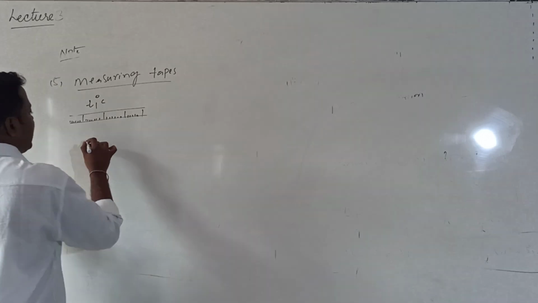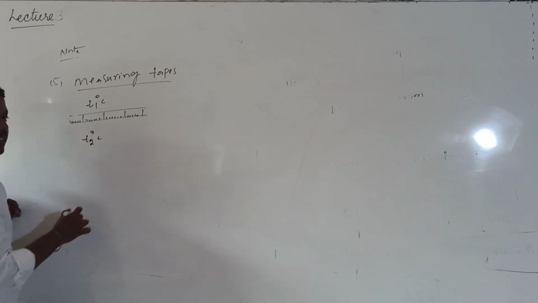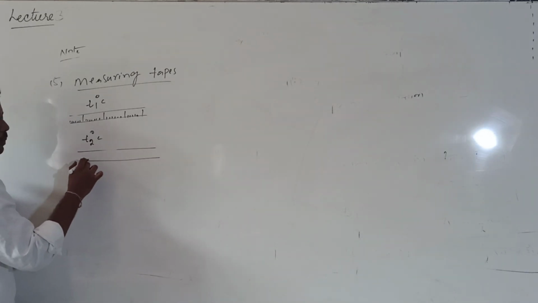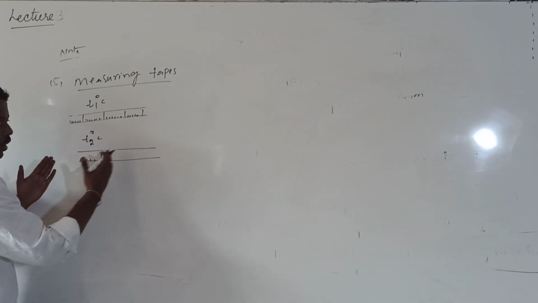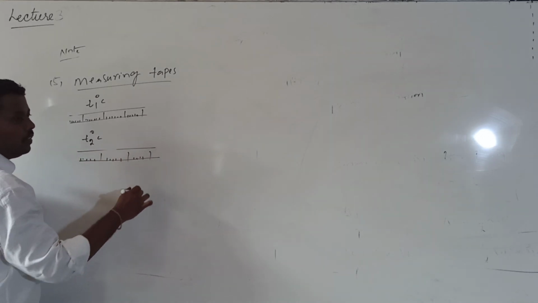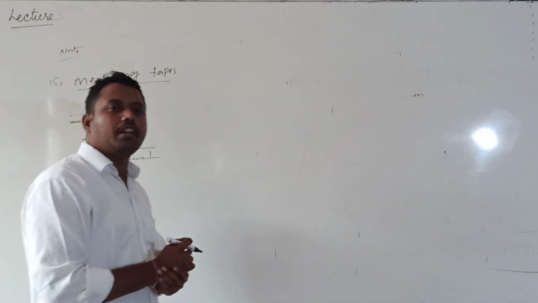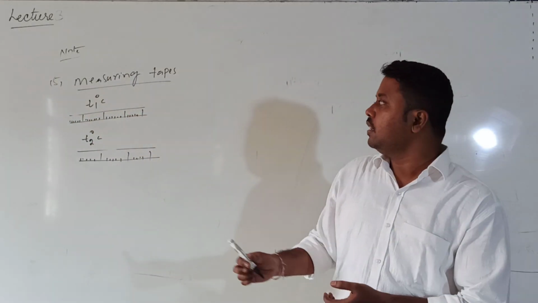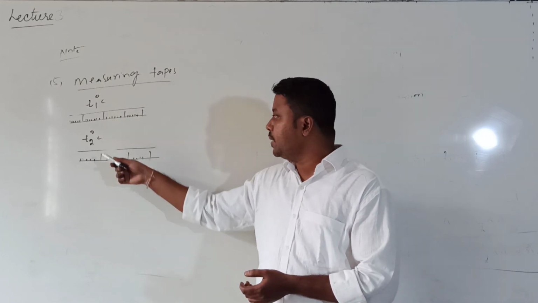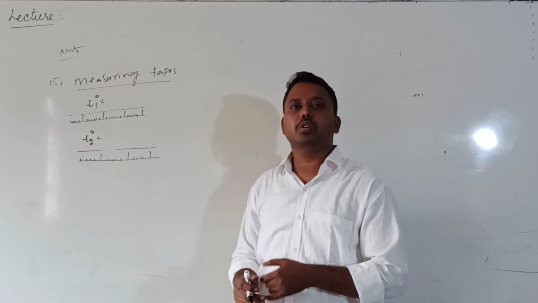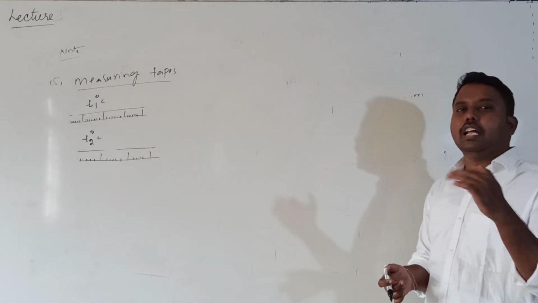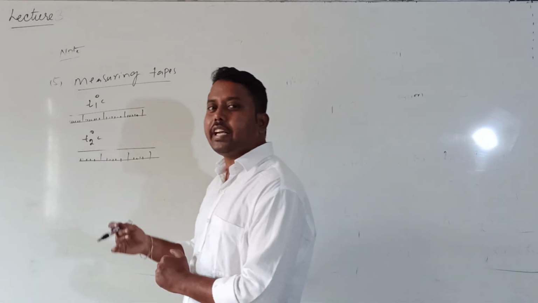But when the temperature increases to T2 degrees Celsius, what happens? The tape will expand, and when it expands, the calibration marks will move apart from each other. Due to that, the measurement you did at temperature T1 and the measurement you are doing at temperature T2 are not the same. There will be some error in the measurement of the length of the object using this measuring tape.